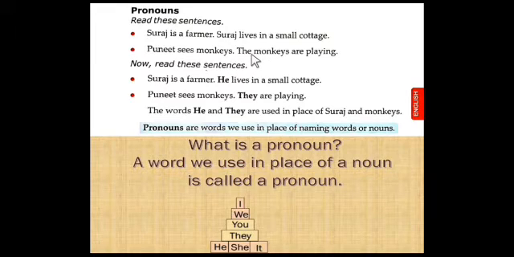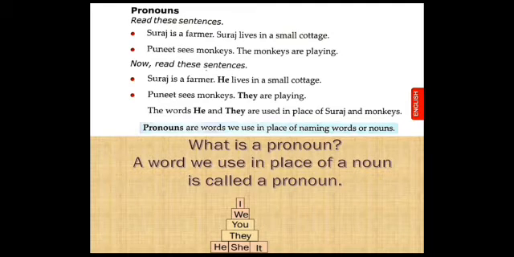So what is a pronoun? Pronouns are words we use in place of naming words or nouns. A word we use in place of a noun is called a pronoun. So dear students, what is a pronoun? Pronouns are the words I, we, you, they, he, she, it. So these are the pronouns. We use these pronouns in place of naming words or nouns.